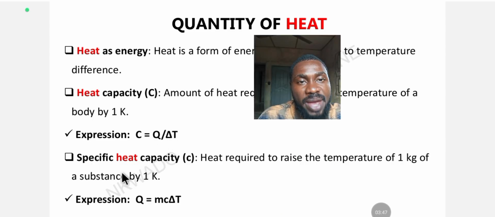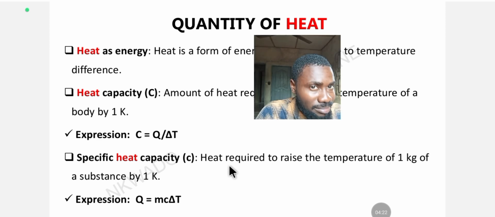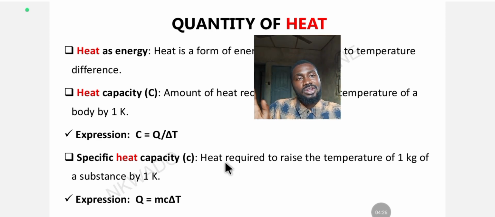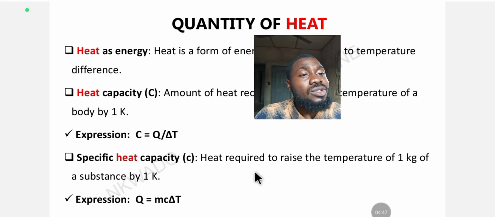Temperature. Specific heat capacity, small letter c. So heat capacity is capital letter C. But specific heat capacity is what? Small letter c. So specific heat capacity is the heat required to raise the temperature of 1 kilogram of a substance by 1 Kelvin. So in specific heat capacity, you have 1 kilogram. That's why it's specific. It's specific to 1 kilogram. But heat capacity is just the amount of heat required to raise the temperature of a body by 1 Kelvin. But when it's specific, 1 kilogram is involved.